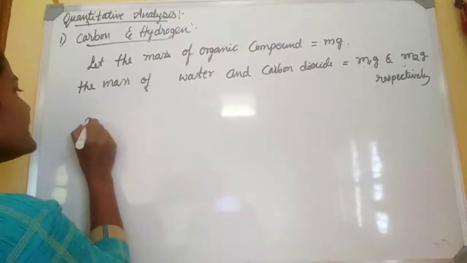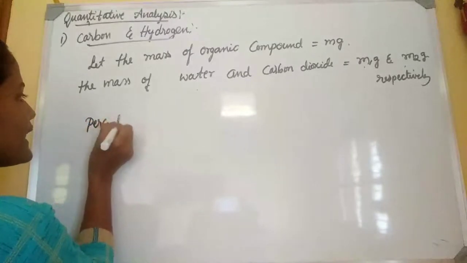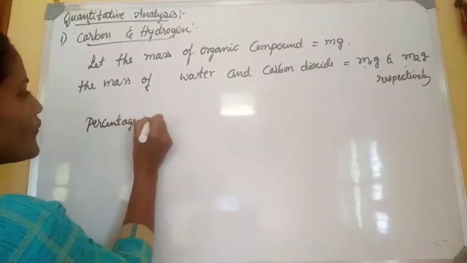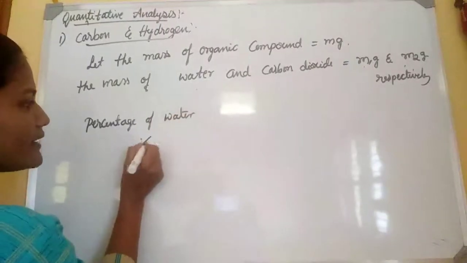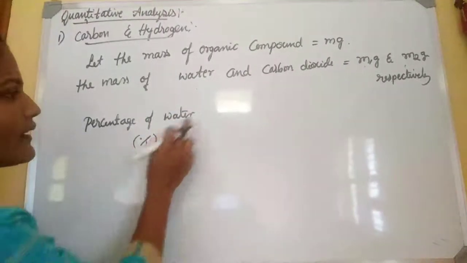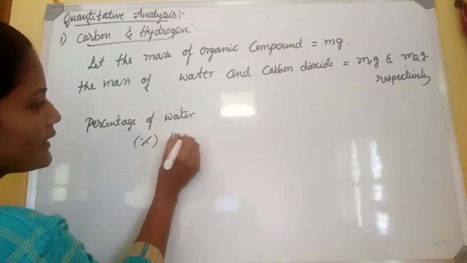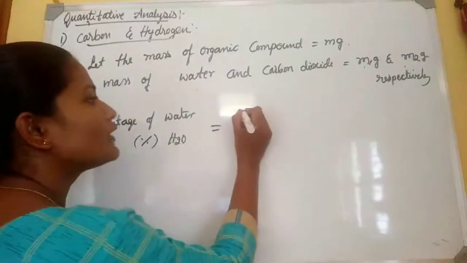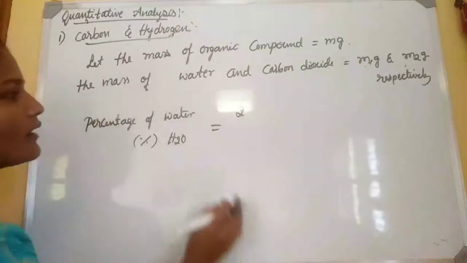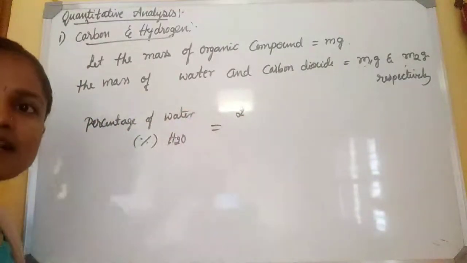the percentage of water. Percentage, you know, we represent with this symbol. Okay, it is not the atomic weight of water; we are going to calculate the percentage of hydrogen.